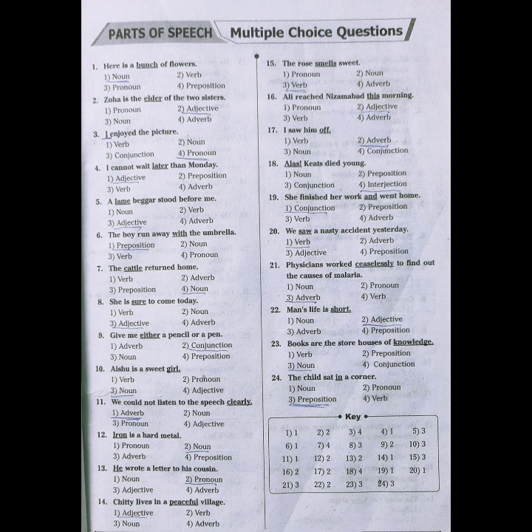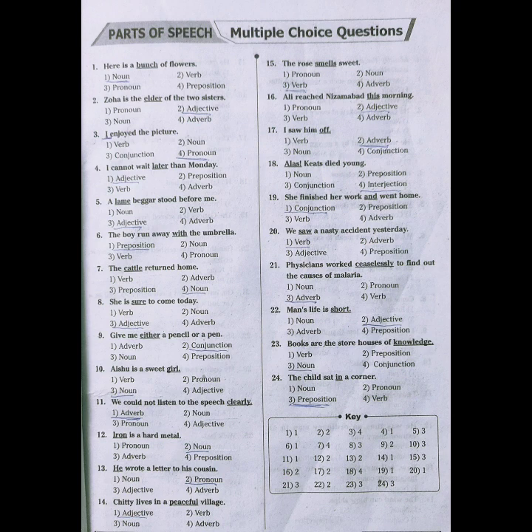Now come to the 14th one. Chitti lives in a peaceful village. Here the word peaceful is underlined. The options are adjective, verb, noun, adverb. Here the word peaceful describes the word village. Therefore, we can easily say that the word peaceful is nothing but an adjective. Therefore, adjective, option 1, is the correct answer.